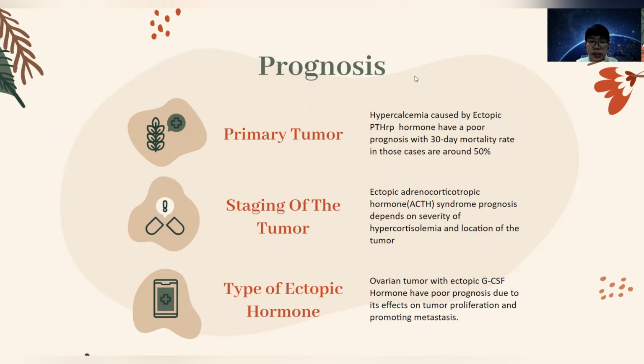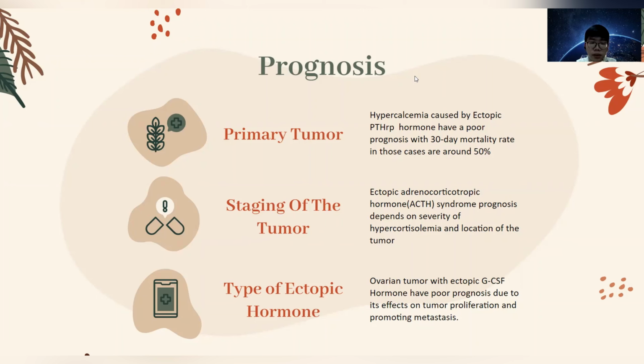So there are three things that need to be mentioned regarding the prognosis of a tumor producing ectopic hormone. First is the type of the primary tumor, second is the staging of the tumor, and third is the type of ectopic hormone produced. Hypercalcemia caused by the ectopic hormone parathyroid hormone-related peptide usually occurs in around 10% of malignant tumors, which has a poor prognosis, with a 30-day mortality rate of approximately 50%.